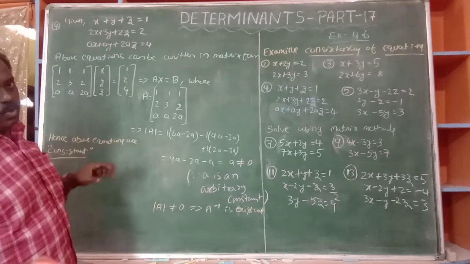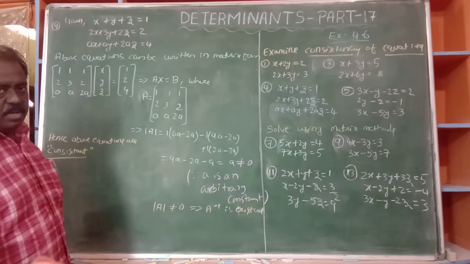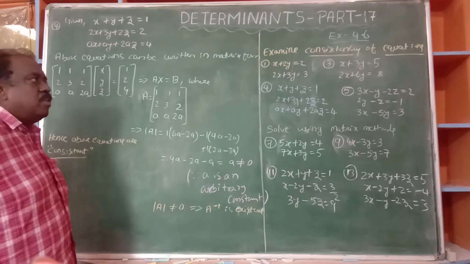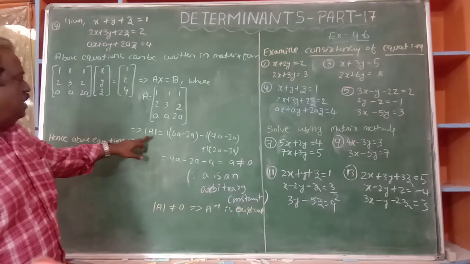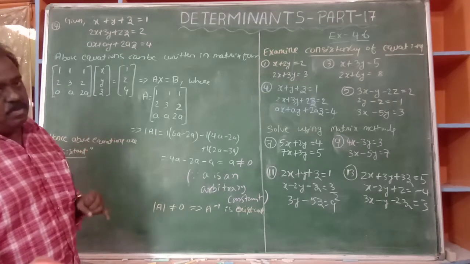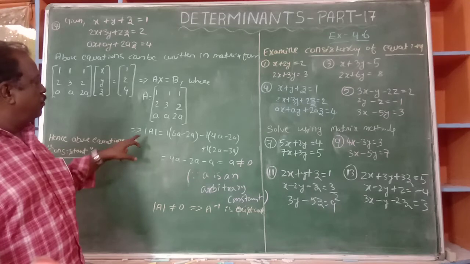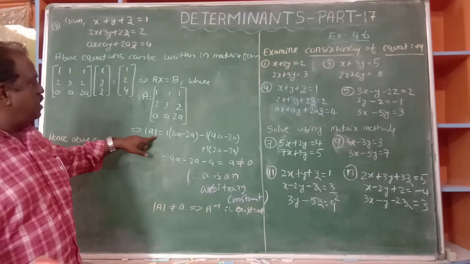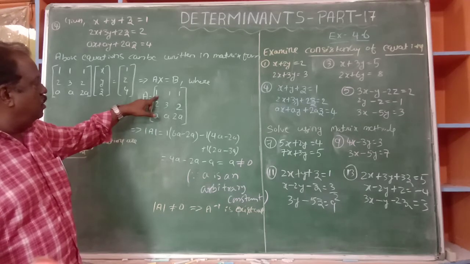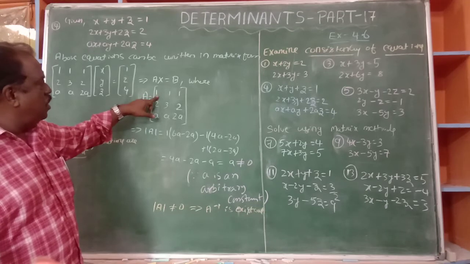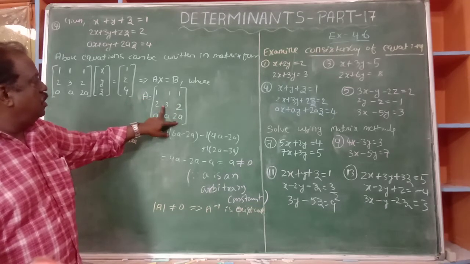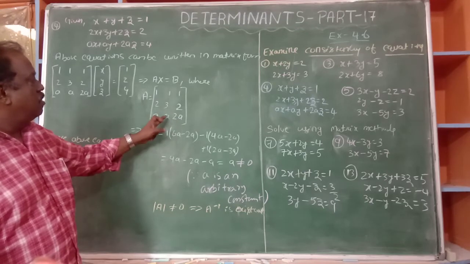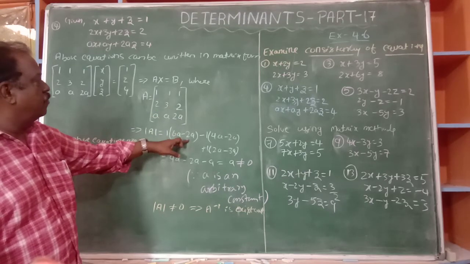First, when we are asked to examine, or even if you solve the equations, we mostly first find det A, even for finding A inverse, adjoint A and so on. Here det A is equal to: first element 1, deleting its row and column, we get 3 into 2a, 6a, minus a into 2, 2a.